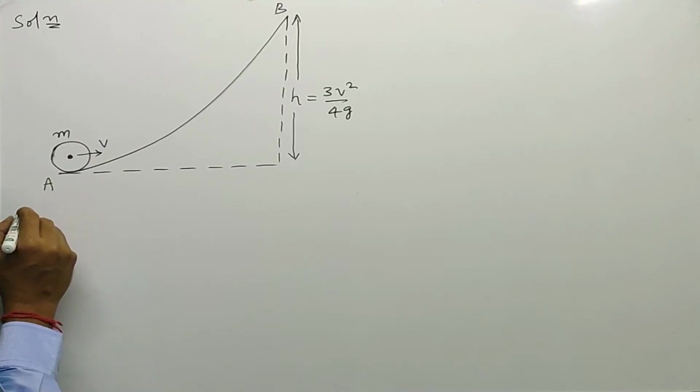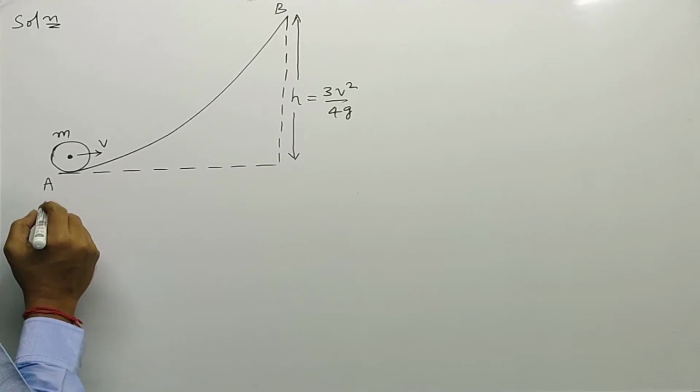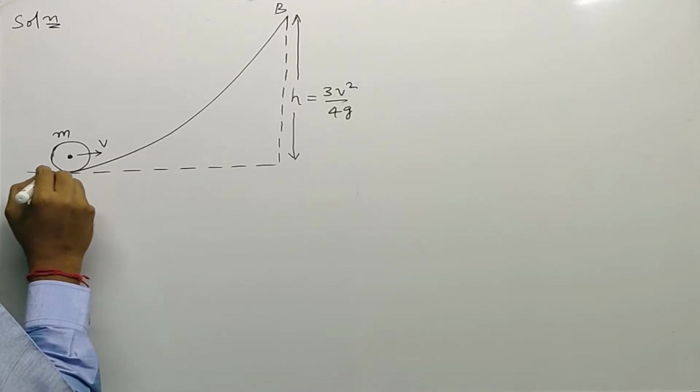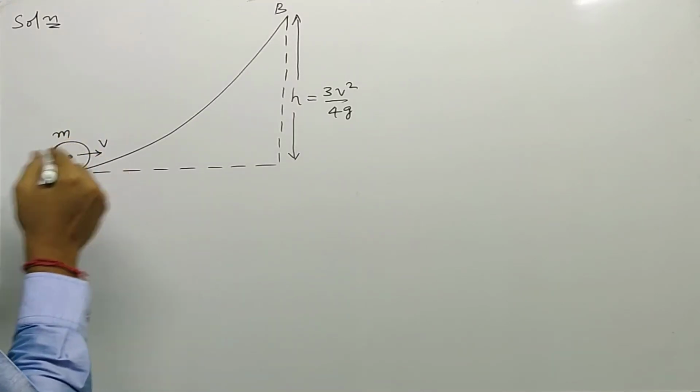According to the law of conservation of energy, at point A the body is translating as well as rotating, that is, rolling.